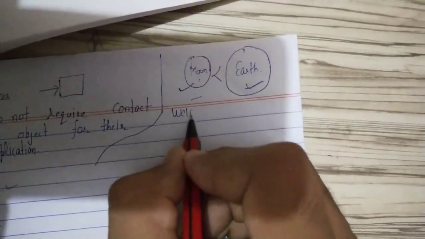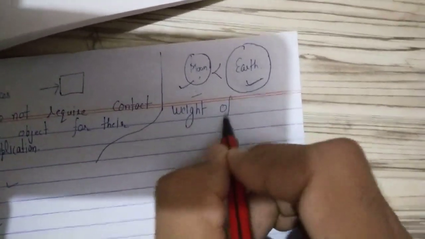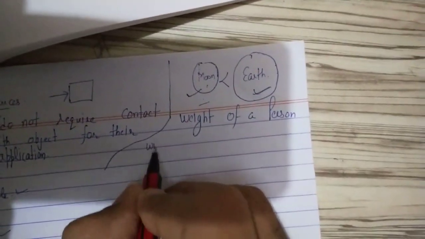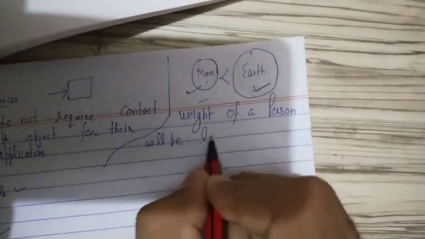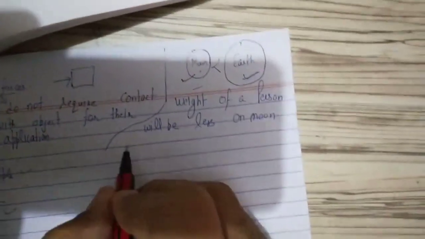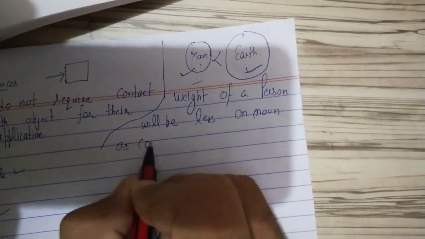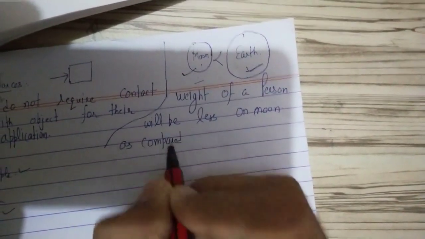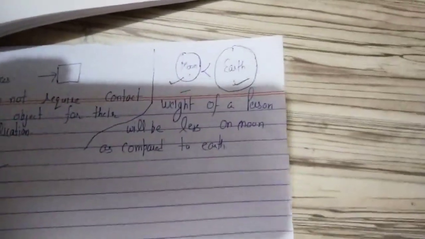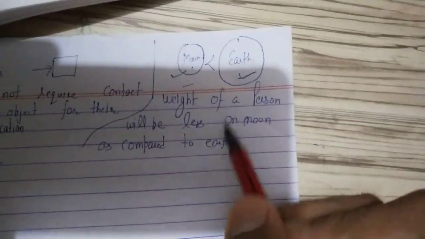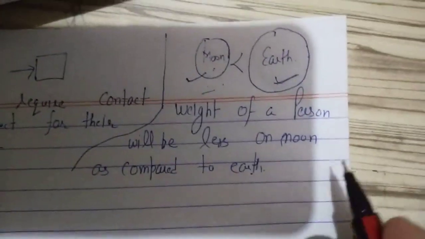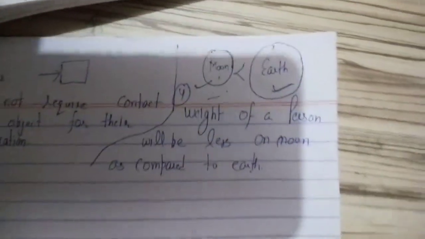So the weight of a person will be less on the moon as compared to earth. Why? Because the gravitational force on the moon is less as compared to the gravitational force on earth. So this is our fourth point of discussion.